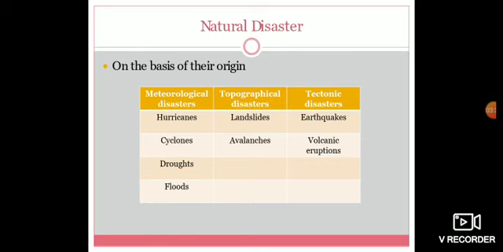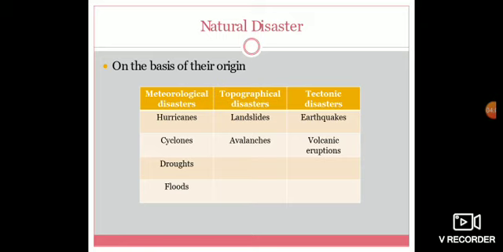Based on the origin, means source, natural disasters are classified into three categories. What are they? Meteorological disaster, topographical disaster, tectonic disaster. Once again, repeat that. Meteorological disaster, topographical disaster, tectonic disaster.